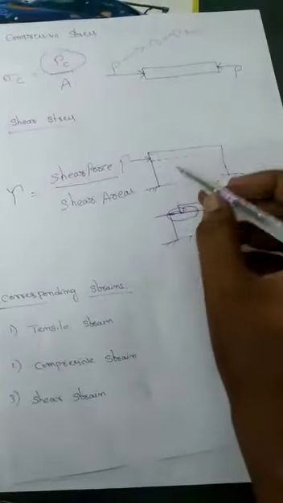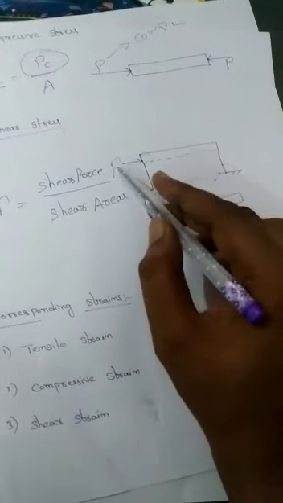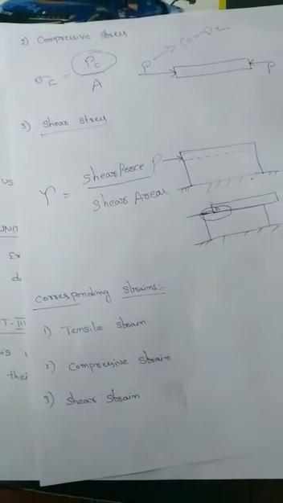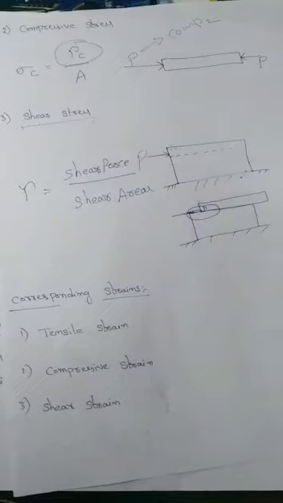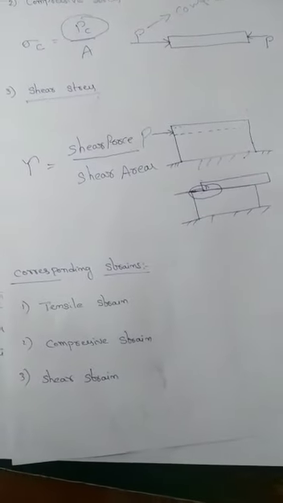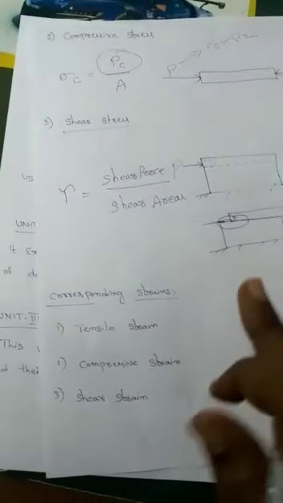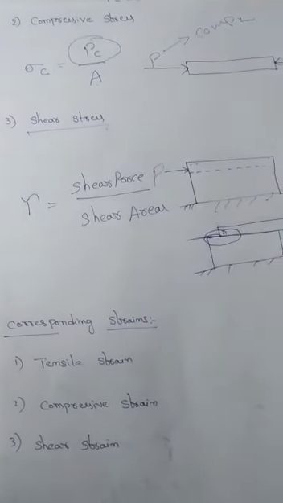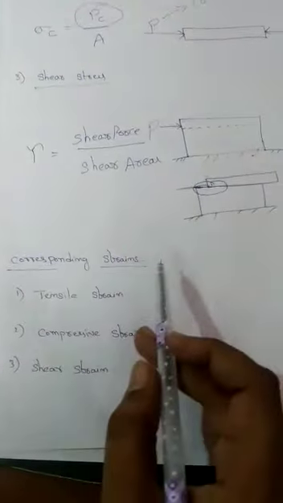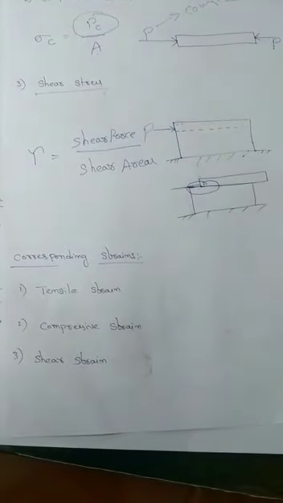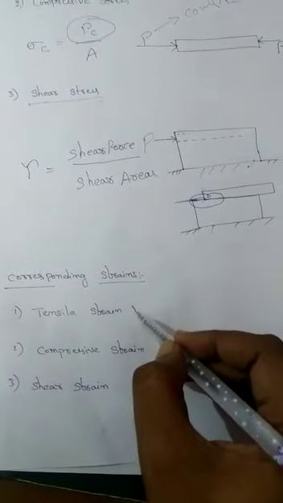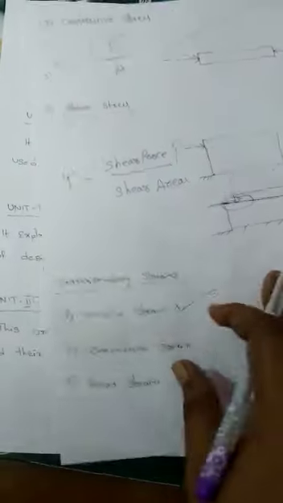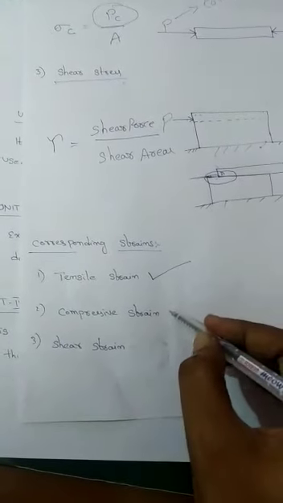This shear force is also called tangential force, and the area is the tangential area. These are the different kinds of stresses: tensile stress, compressive stress, and shear stress. For the corresponding strains, once we apply tensile stress, tensile strain will be formed. In case of compressive stress, compressive strain will be formed.